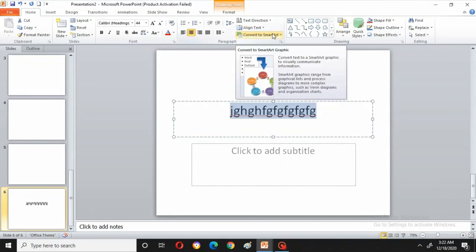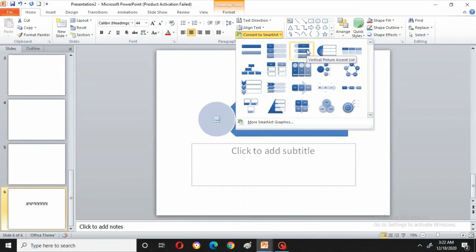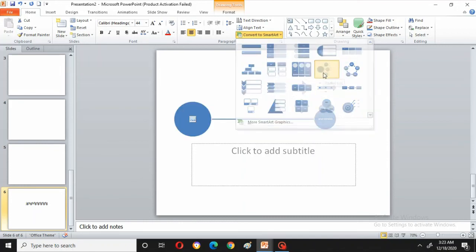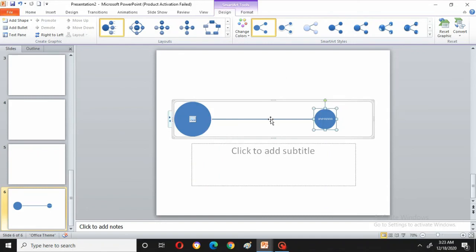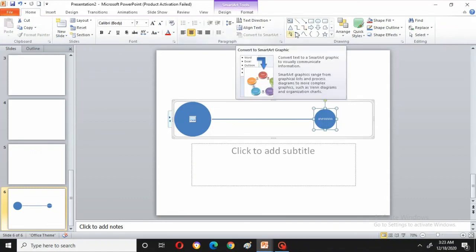Next, convert to SmartArt graphics, which we have already done in Word. I explained it clearly there: showing the data in graphics form. Now when I select this, you can find the difference. See what I am selecting, it is showing there. I will select this, so the data is shown in that format. Next, SmartArt graphics is over.